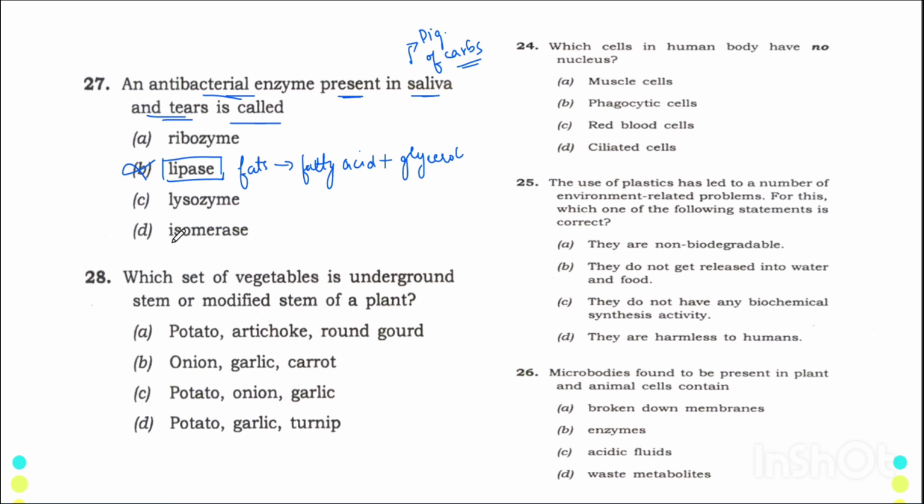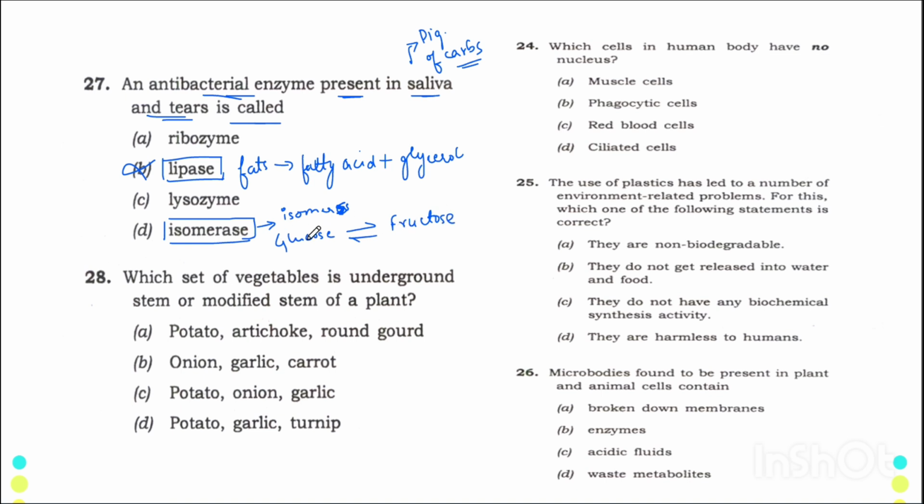Now, one more enzyme that I'm seeing here is isomerase. This is an enzyme which converts isomers from one form to another. One perfect example that I can think of is during glycolysis, glucose compounds are converted into fructose compounds and vice versa.